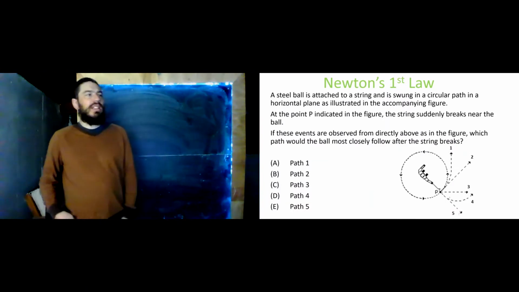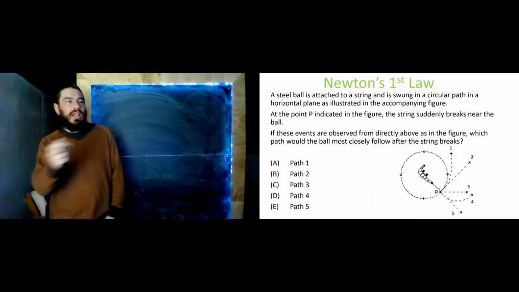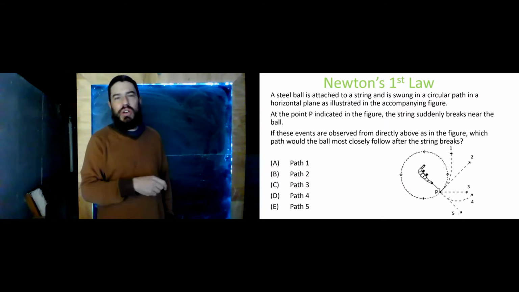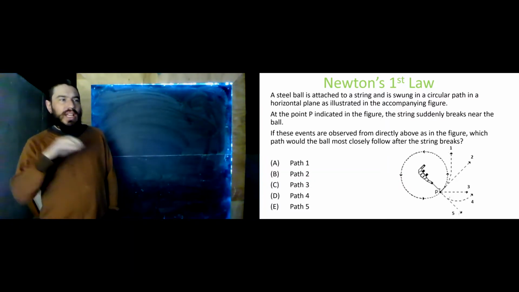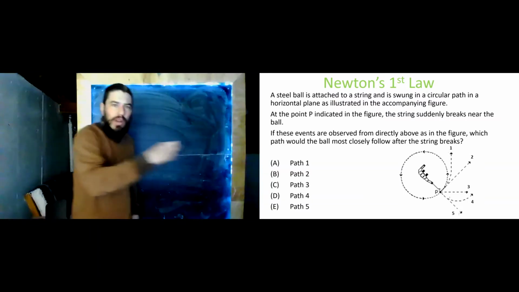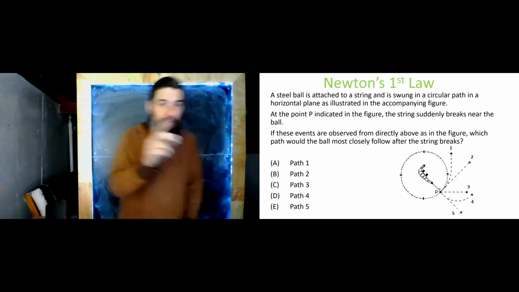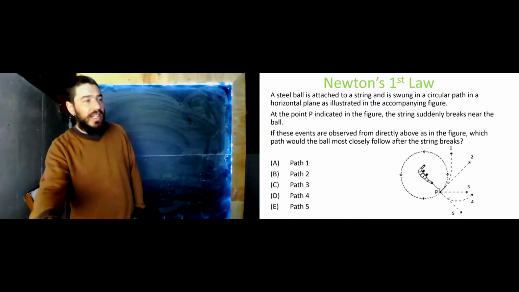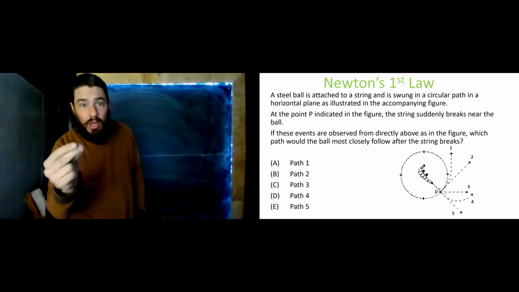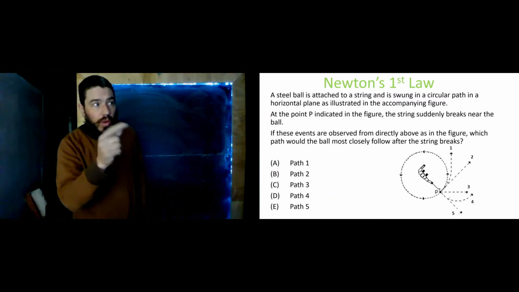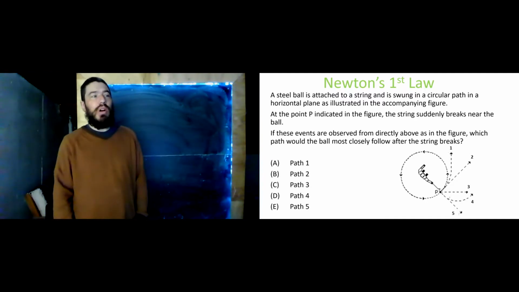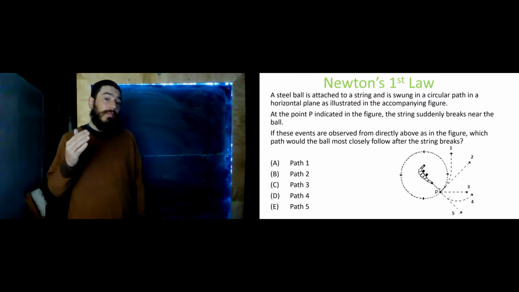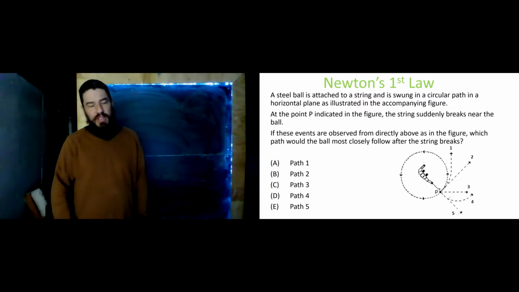Here we see a steel ball attached to a string, and it's swung in a circular path in a horizontal plane, as shown in the super sweet figure on the picture. So again, this is a top view of a person swinging a ball around on a string, like this. Woo, okay. At the point P, so that's right here, the string breaks. If these events were observed from directly overhead, what path would the ball most closely follow after the string breaks? Well, why don't you pause the video, think about it, I'll see you on the other side.